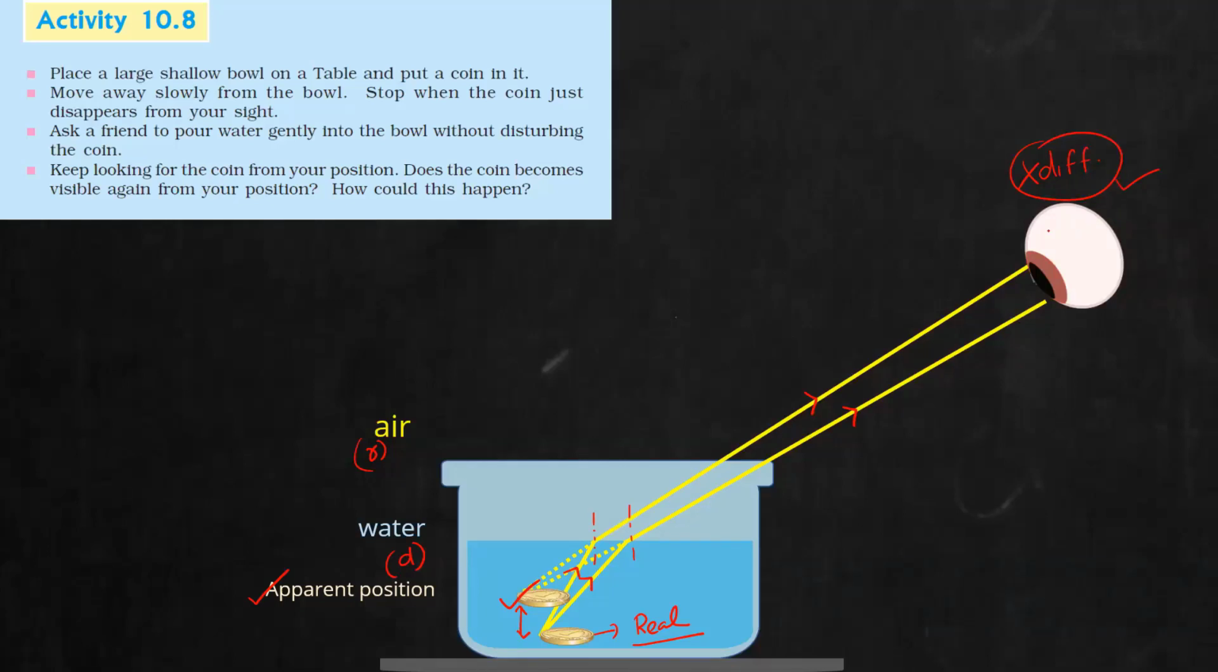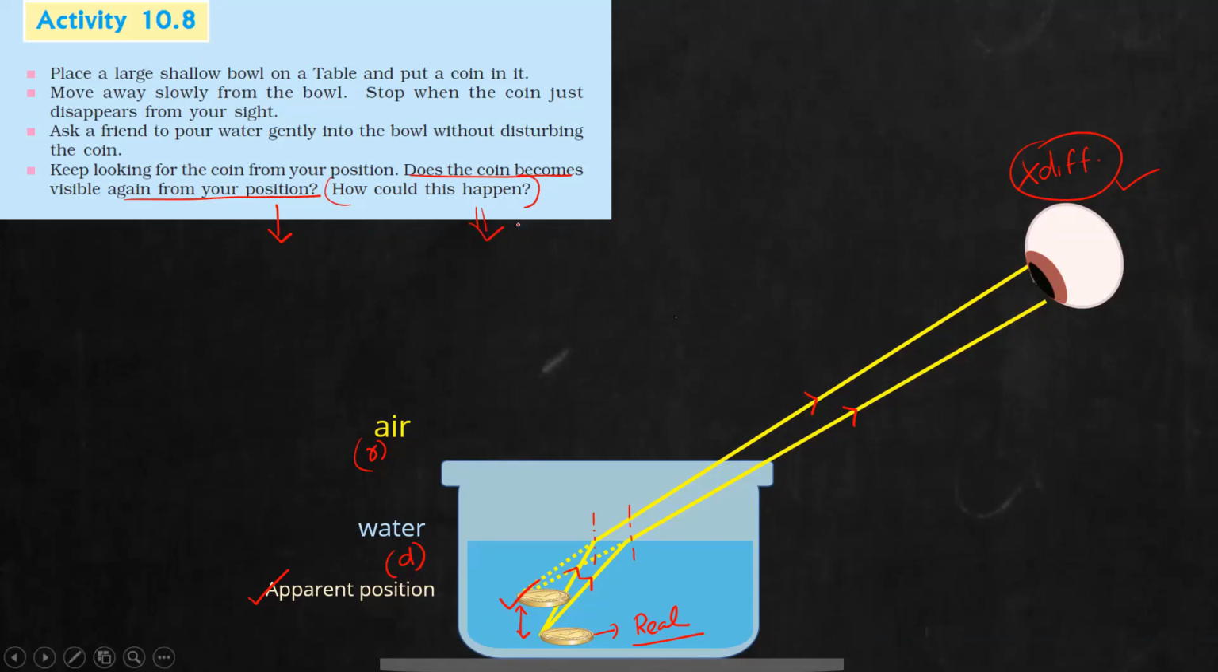Fine. So here they are asked, keep looking for the coin from your position. Does the coin become visible again from your position? That is, when you put water into it, does it become visible? That is the question here. Does it become visible? Yes, it becomes visible. Why? Here they are also asked how does it become visible?